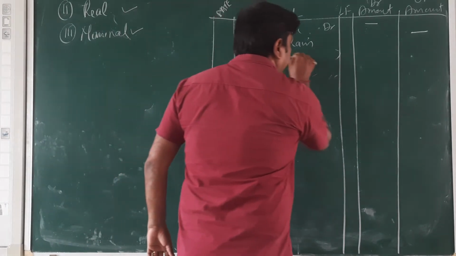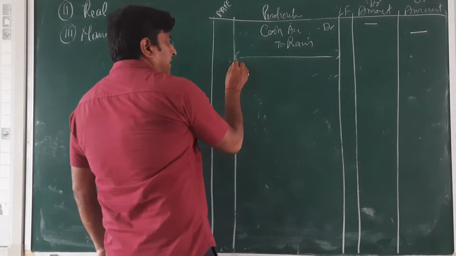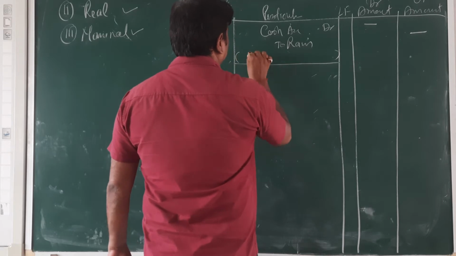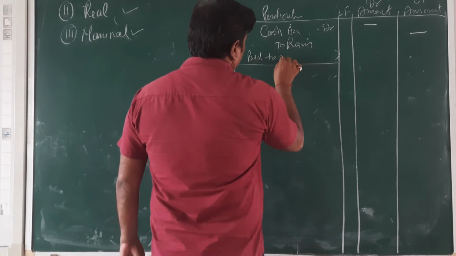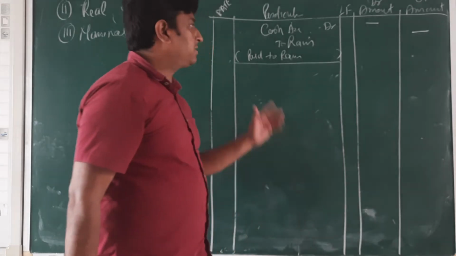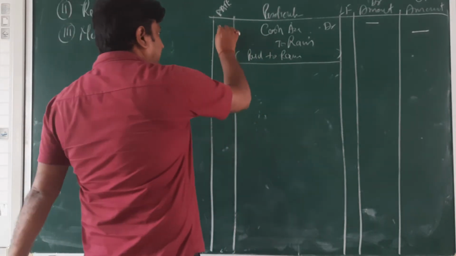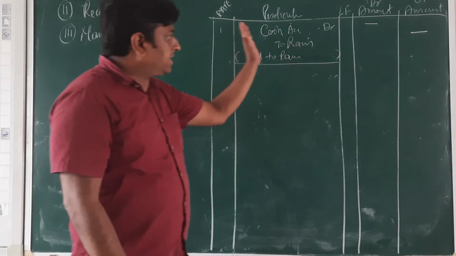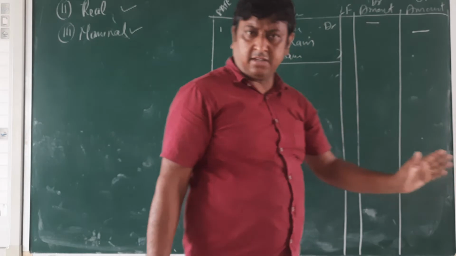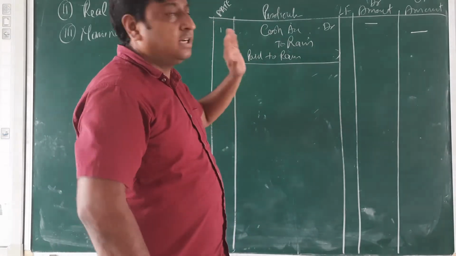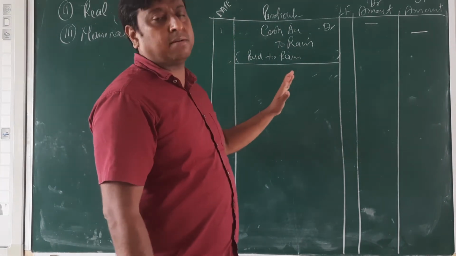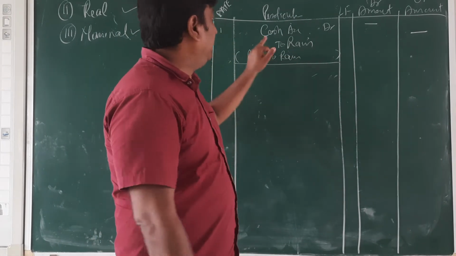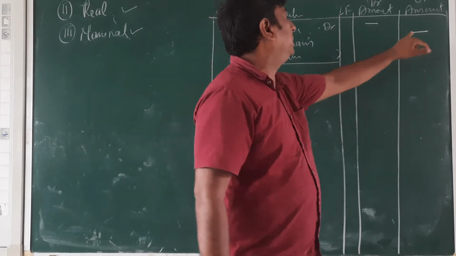Here we have entered the narration and then one line. Then the entry, to Ram. It's a narration, it's a journal entry, the date here, 1, 2, 3, anything maybe. In the ledger folio column, we do not enter anything. We utilize that in the ledger and journal proforma. And then the debit amount here and the credit amount here.